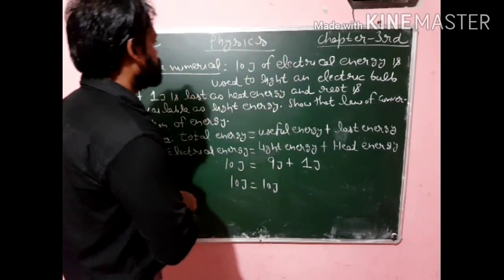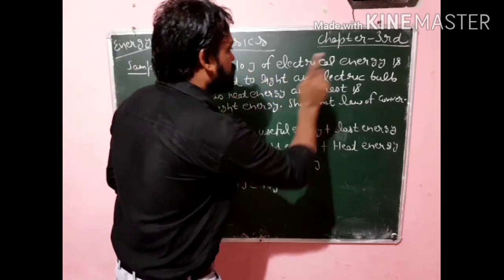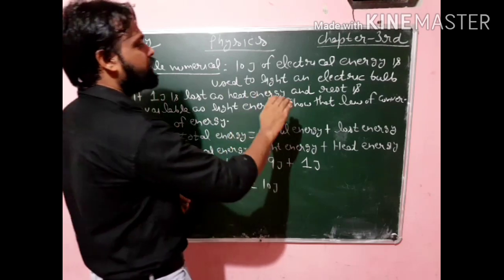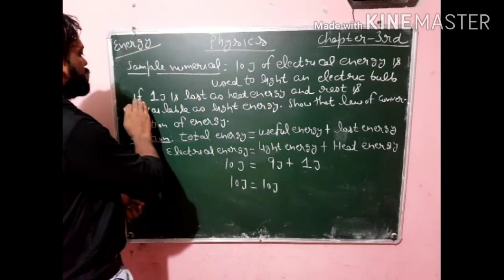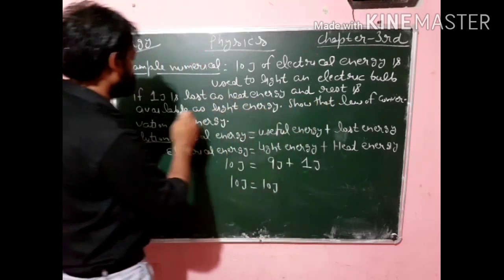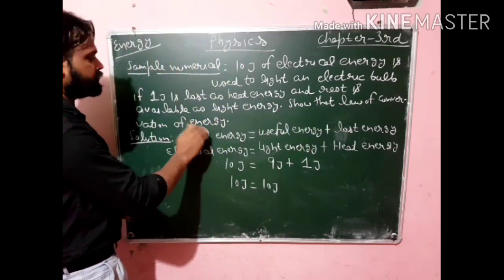Now see what the question is. The sample numerical is given. If 10 joule of electrical energy is used to light an electric bulb, means the bulb is using 10 joule of energy to produce light, and if 1 joule of energy is lost as heat energy and the rest is available as light energy, then show the law of conservation of energy.